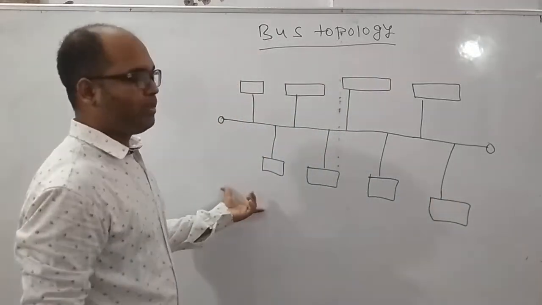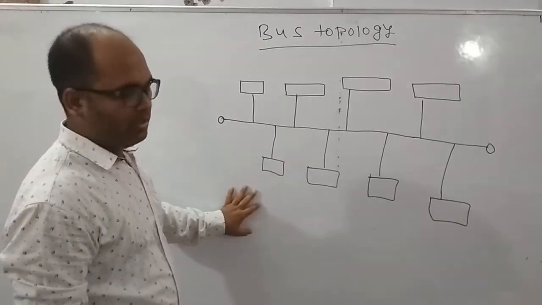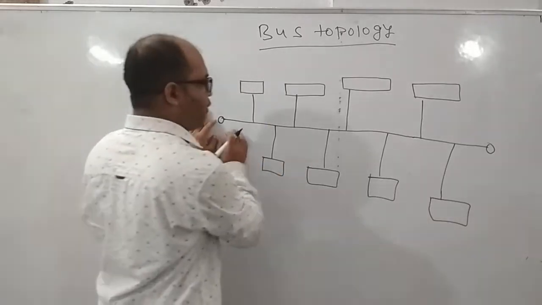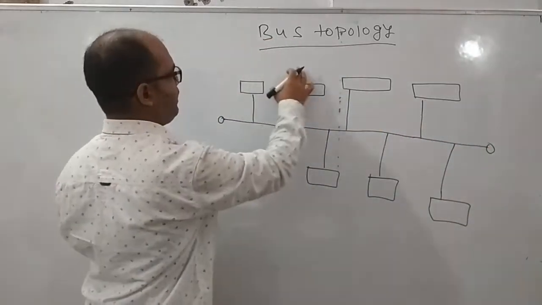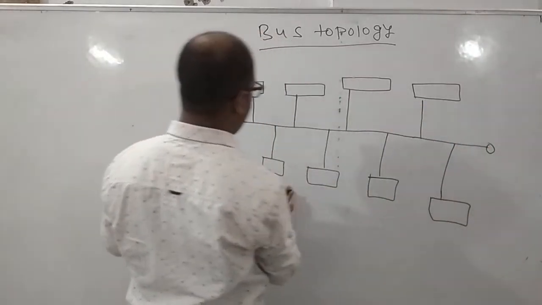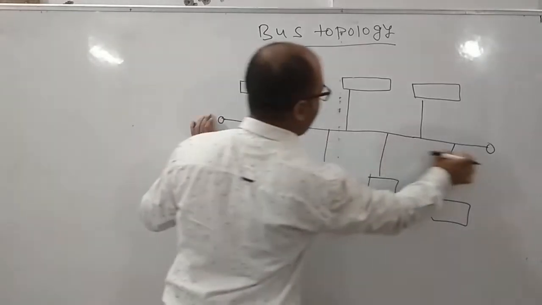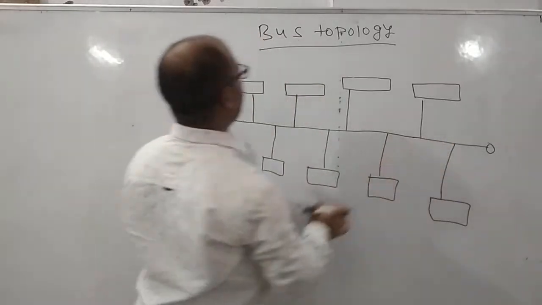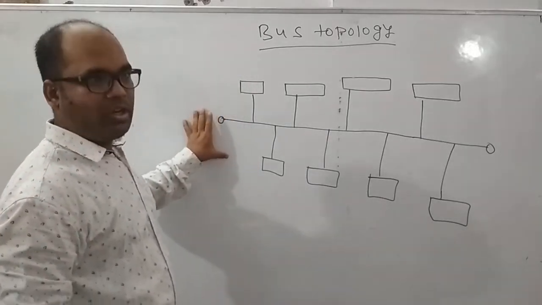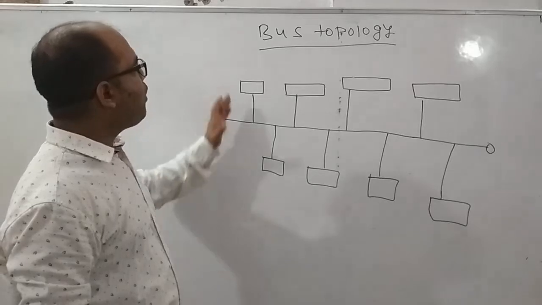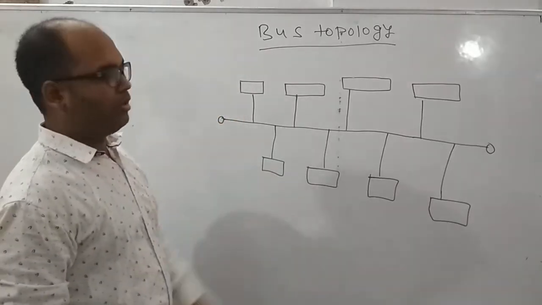Now, in the bus topology, the arrangement of nodes is like this. One straight wire will be there in the bus topology, and all these nodes are attached or connected with this straight wire. So this is the arrangement of the bus topology. Now we will discuss how the data can be transferred from one node to another node.